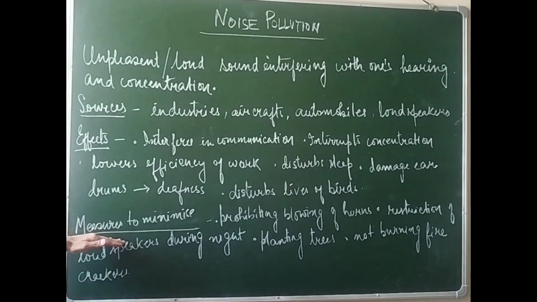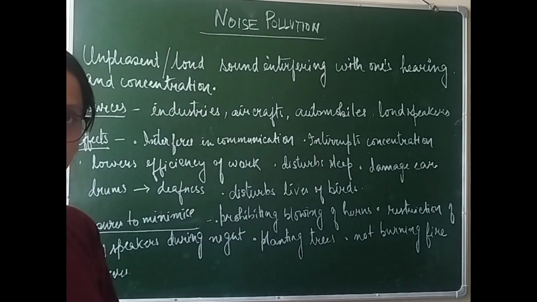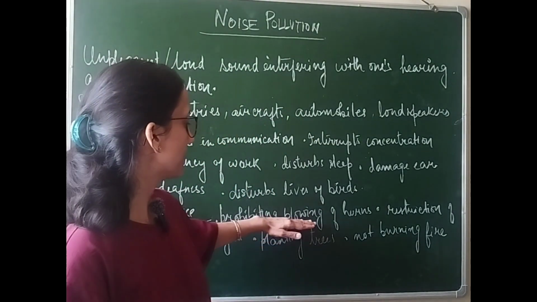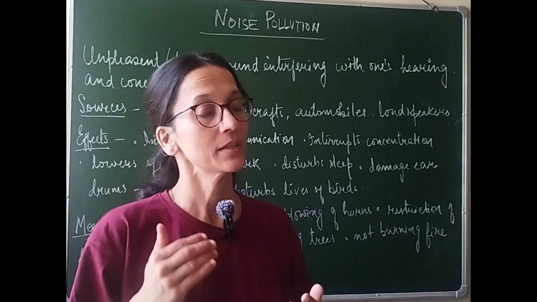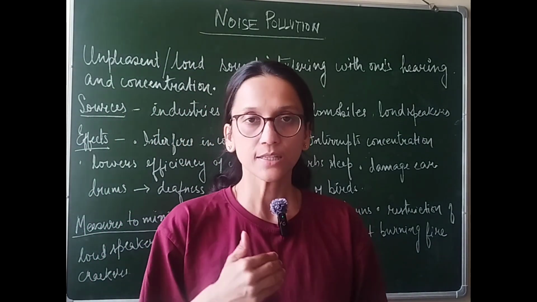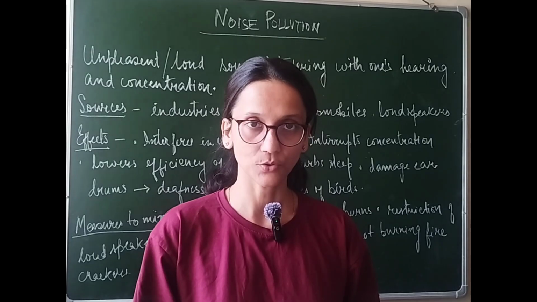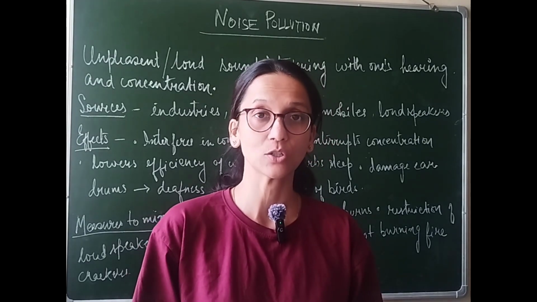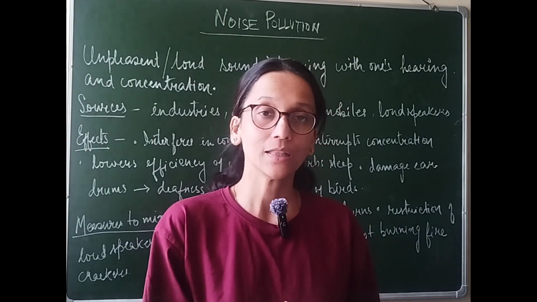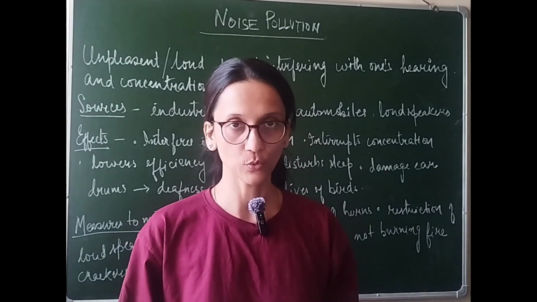And the last part comes, what are the measures that we can take to reduce noise pollution? See, number one is prohibiting blowing of horns. Where exactly? Especially in front of schools and hospitals. See, schools are areas where you require concentration. Similarly, hospitals are those places where patients require sleep. So in these areas, we must prohibit blowing horns.